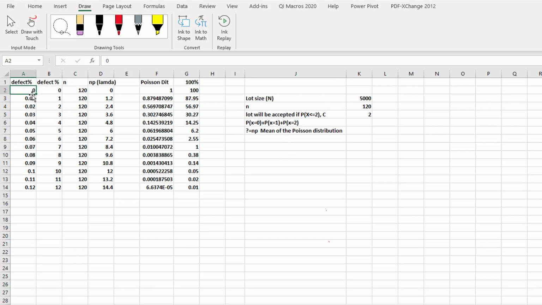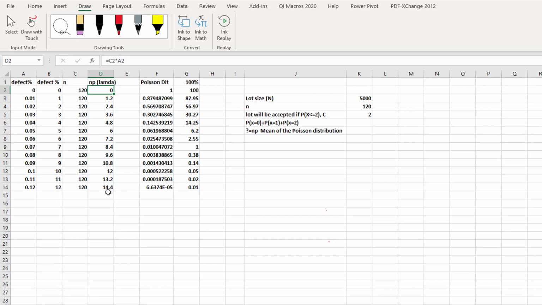These are the defective probabilities: 0 defect, 0.01 (1%), 2% defect. For the Poisson distribution, lambda is equal to np, which is also the mean. Because we took a sample size of 120, this whole column is the sample size n. In this column we calculate np, meaning 120 multiplied by the defective probabilities.